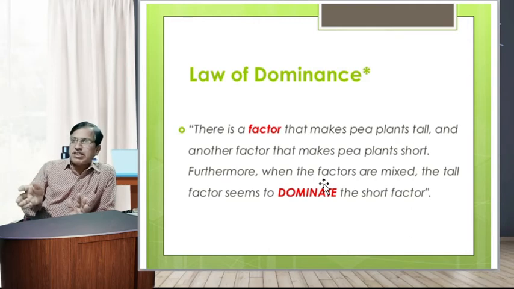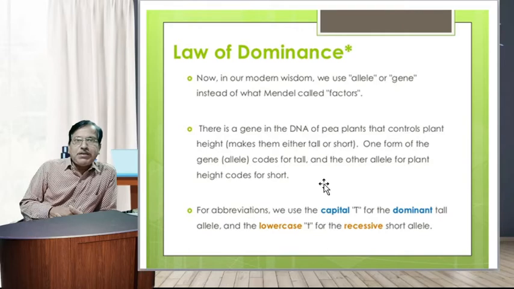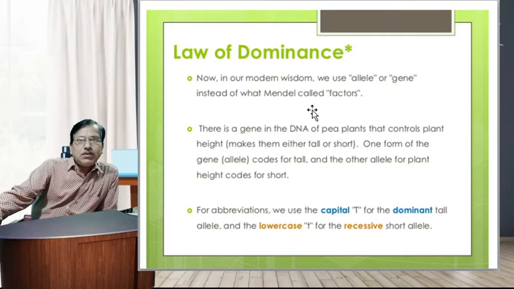The offspring in the F1 generation are tall. So tallness is dominant over the short factor. In the law of dominance, in our modern understanding we use allele or gene instead of what Mendel called factors. There is a gene in the DNA of pea plants that controls plant height, making them either tall or short.